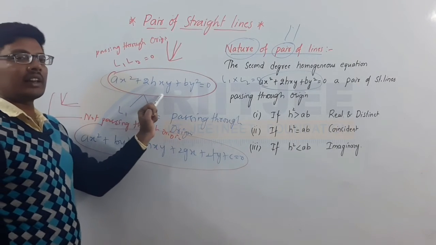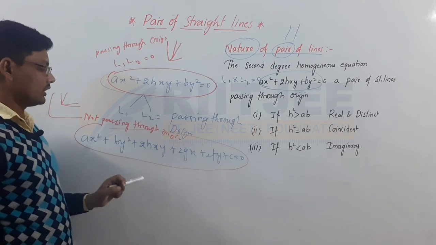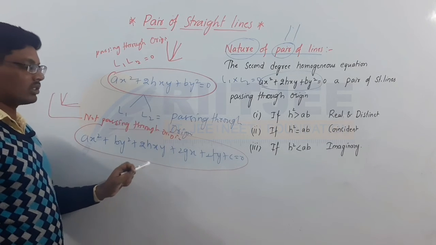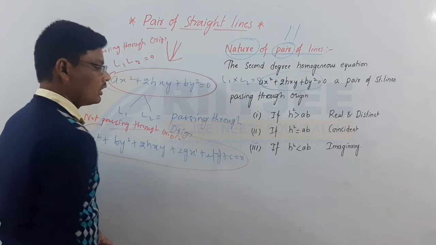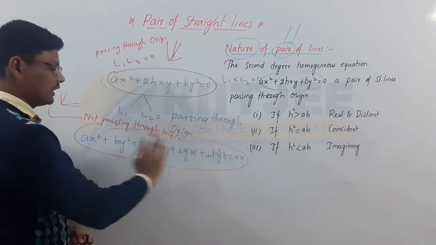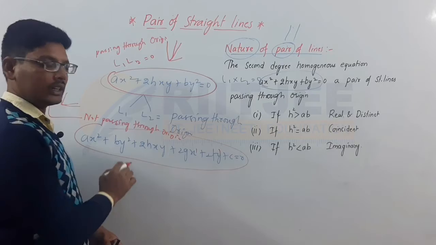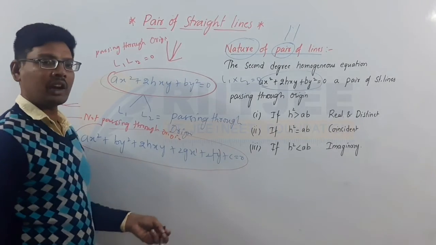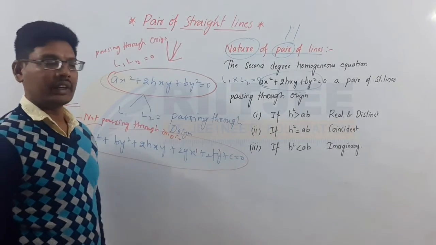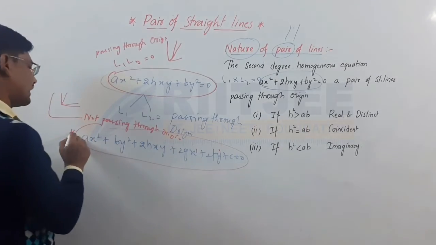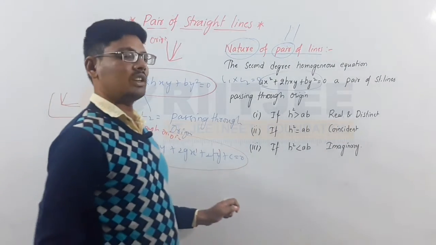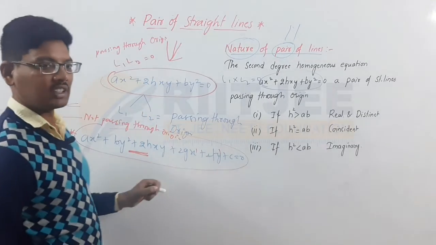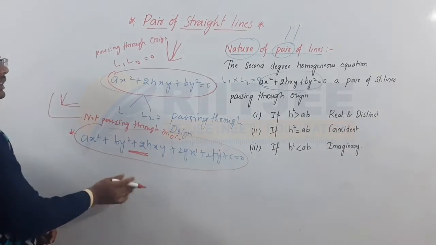This is a second order degree homogeneous equation. This is also second order degree. This is not a second order degree equation. Why? Because here we don't have degree 2. Degree is common for all the terms. In this expression we don't have a common degree here. So that's why this is not a second order degree, but it is a pair of straight line equation here. It's a pair of straight line equation when the lines are not passing through origin.